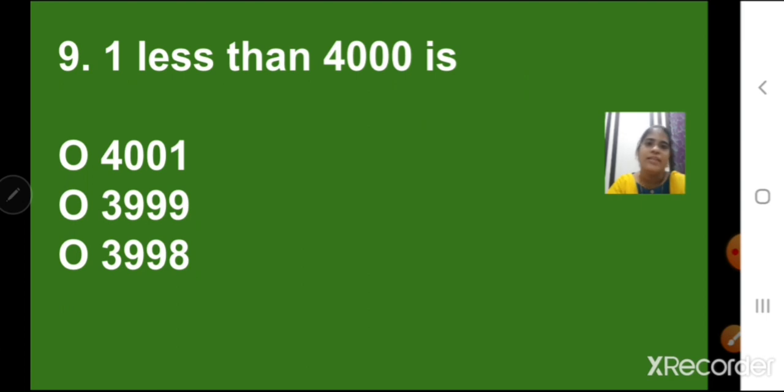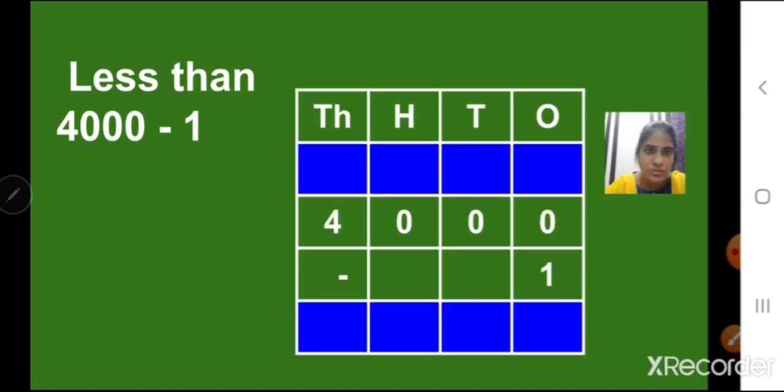Now next one is 1 less than 4000 is. Less than is minus. What is the before number? Here they have given only 1 less than, so that is why it is a before number. It can be 2 less than, 4 less than, or 50 less than, any number. You have to subtract that number. So we will subtract 4000 minus 1.